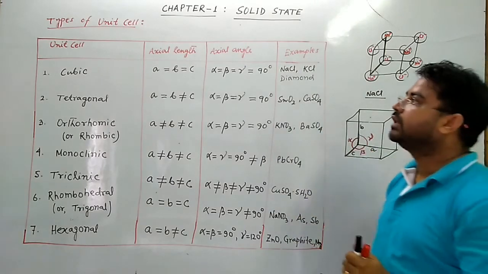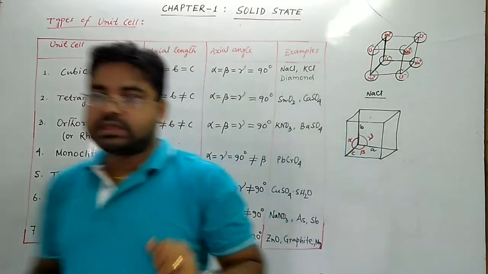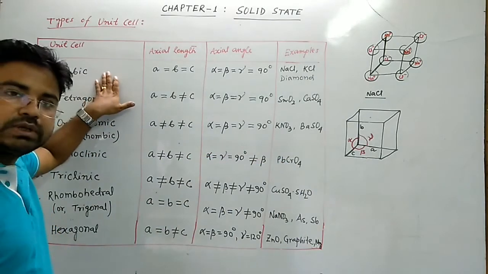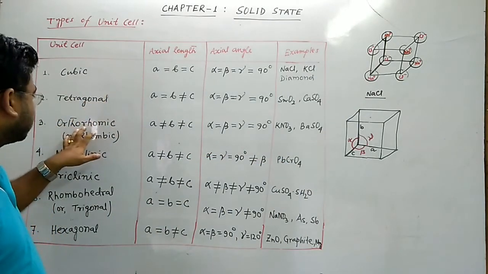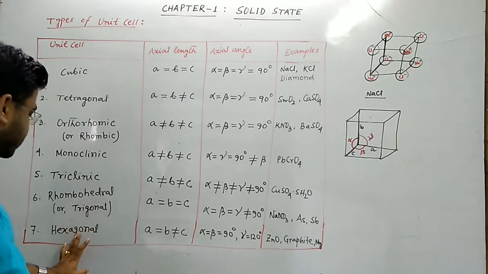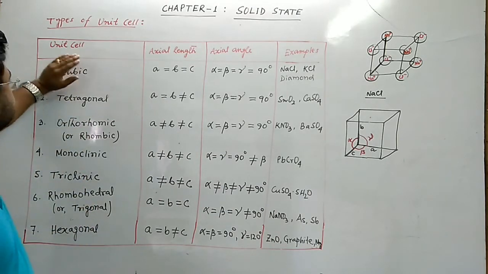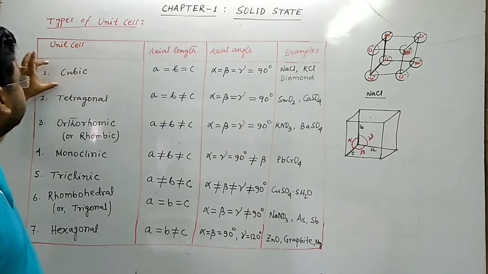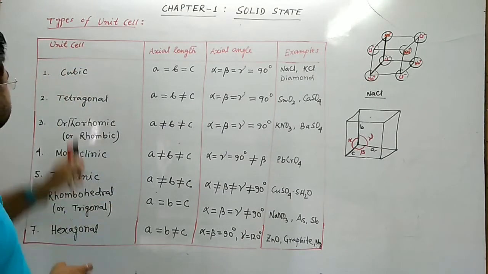You can check this. So there are a total of 7 types of unit cell: cubic, tetragonal, orthorhombic, monoclinic, triclinic, rhombohedral and hexagonal unit cell. In your syllabus, you have to study only the cubic unit cell. So now see,